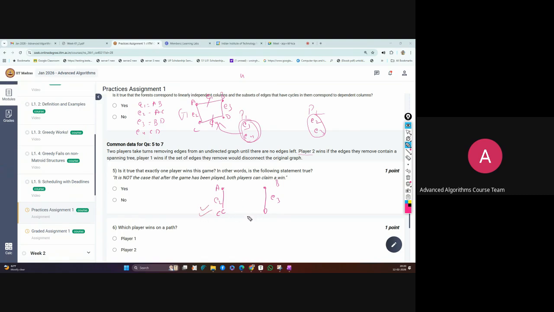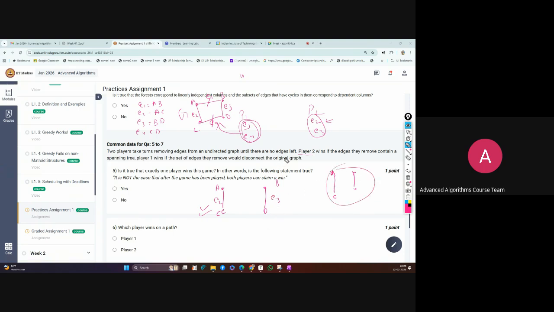Now, in the same case, make the graph using E2 and E3. A and C will remain the same, and E3 too. So this is not making a cycle.